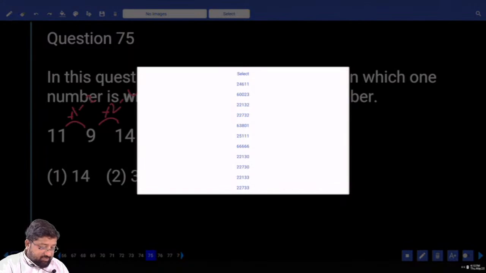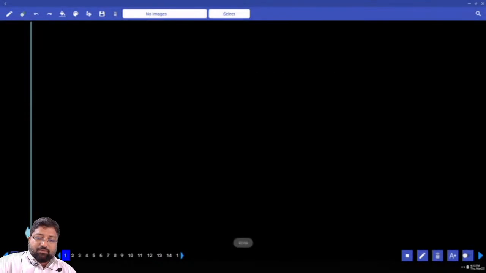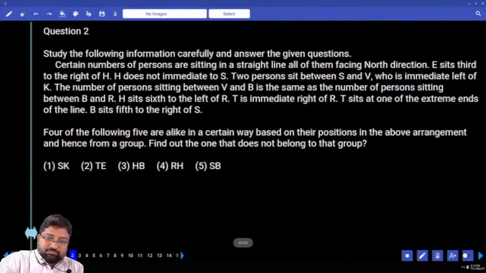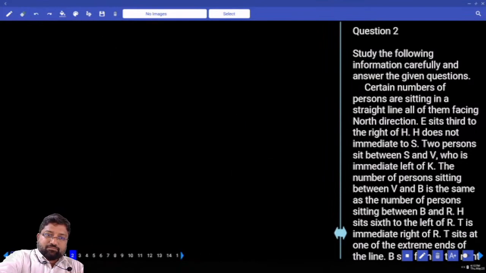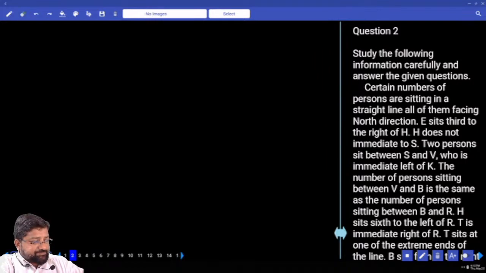Let's change to the next paper. Now the paper that we're going to solve, I think this is IBPS RRB Clerk Officer Scale 1.